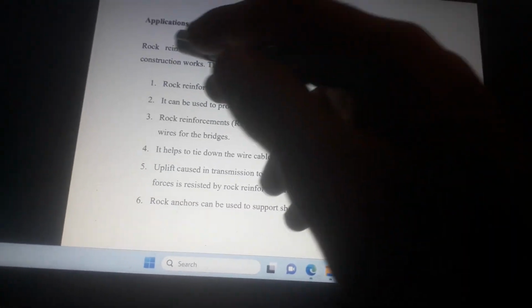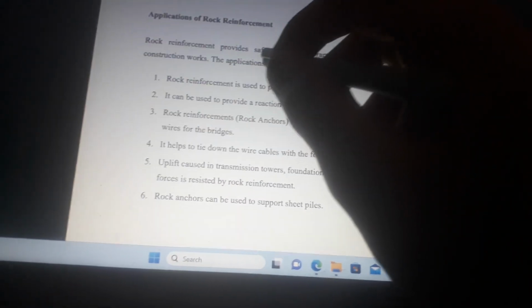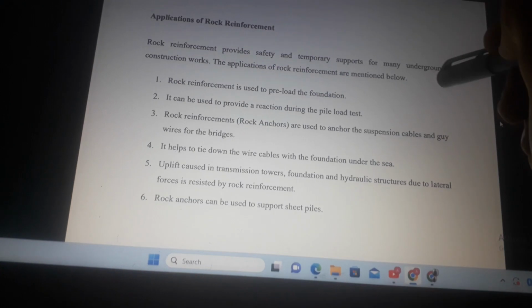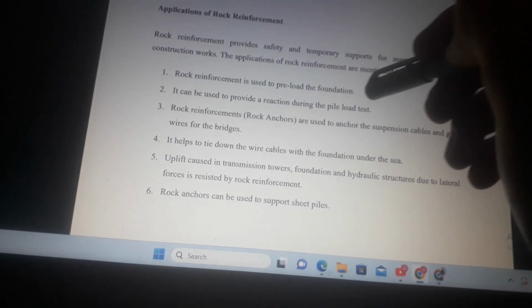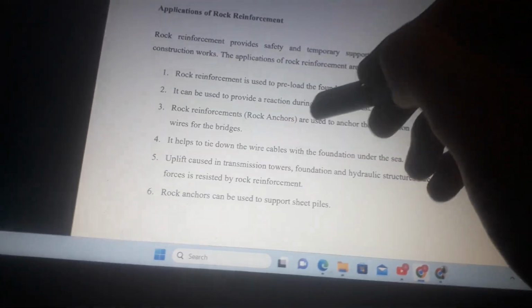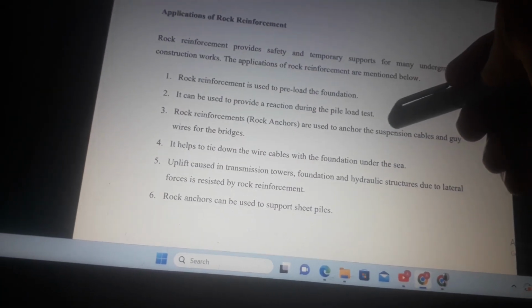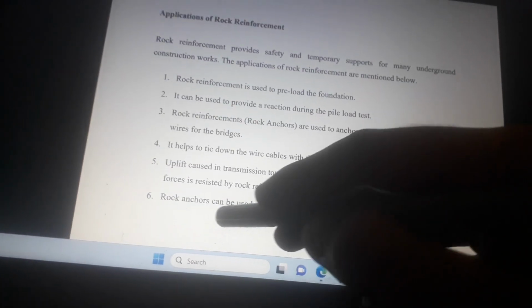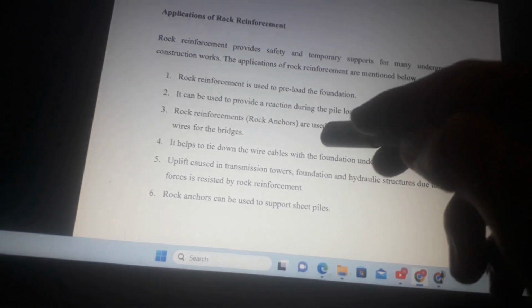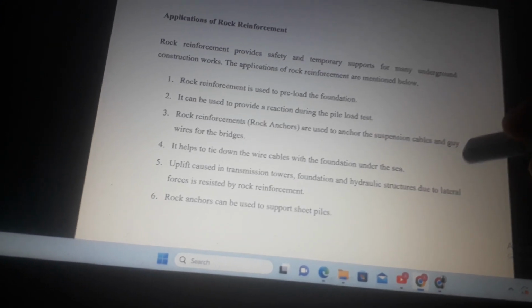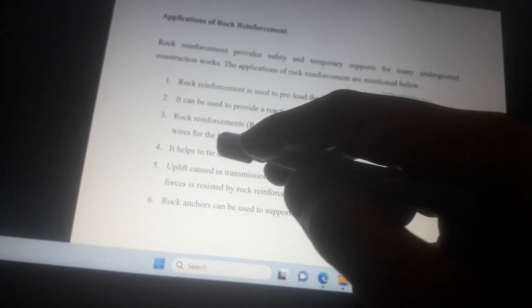Application of rock reinforcement. Rock reinforcement provides a safety and temporary support for many underground construction works. The applications of rock reinforcement are mentioned below. Rock reinforcement is used to preload the foundation. It can be used to provide a reaction during the pile load test. Rock anchors can be used to support sheet piles. Rock anchors are used to anchor the suspension cables and guy wires for bridges.